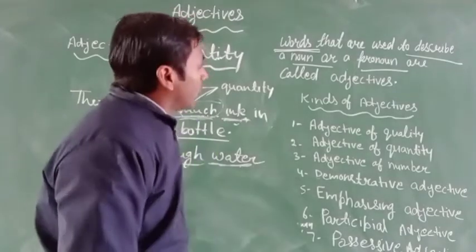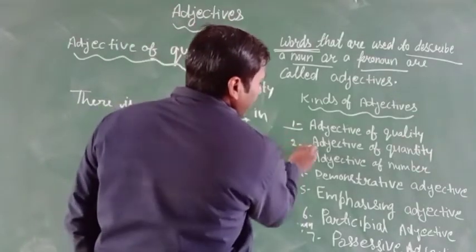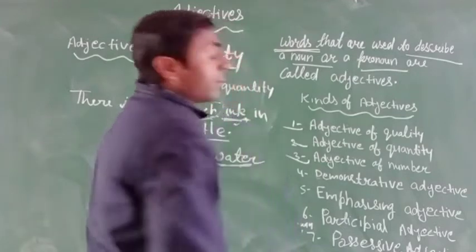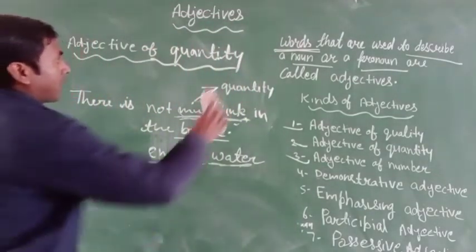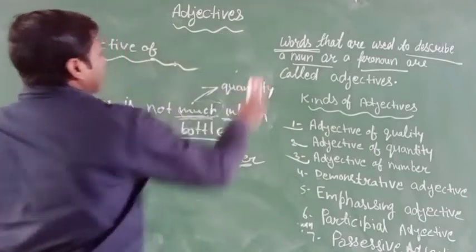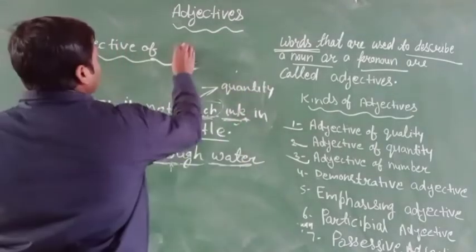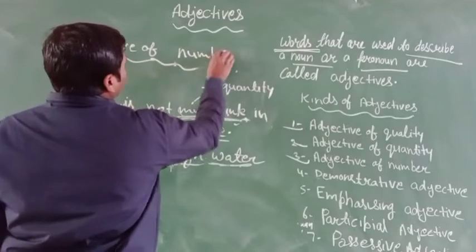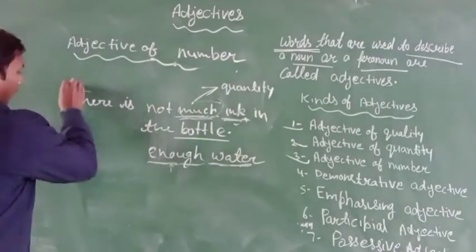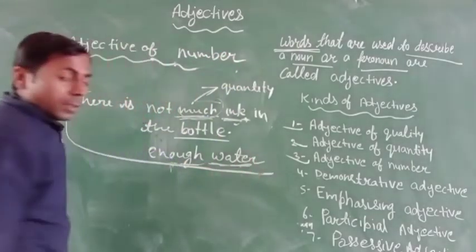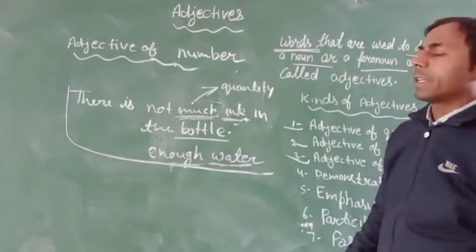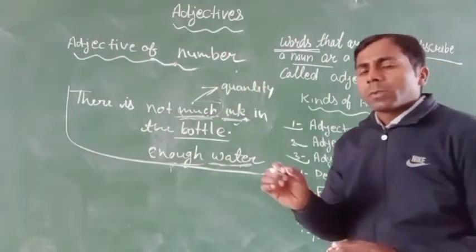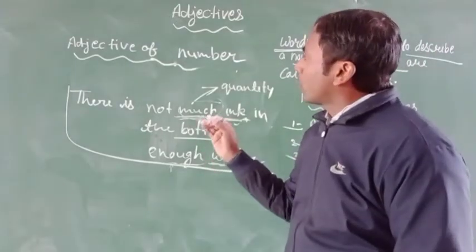Now next we are talking about adjective of number. Clear? Adjective of number and adjective of quantity are different from each other.